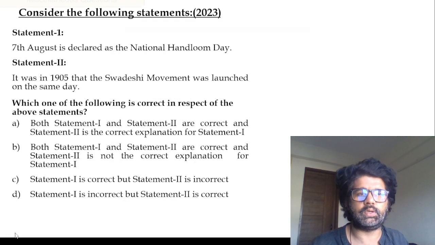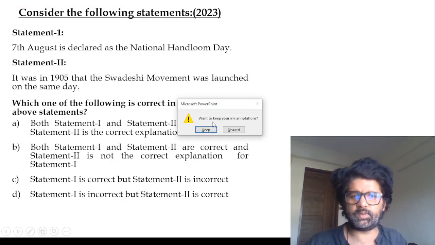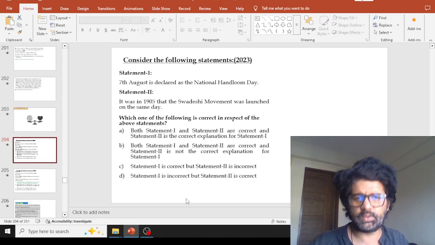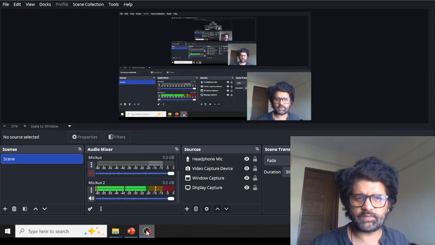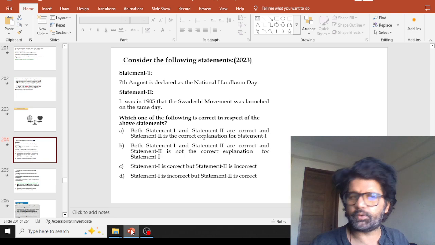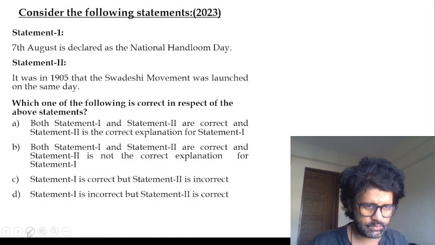Miscellaneous question. Have a look at this 2023 question, statement and assertion. These days UPSC has started asking these kinds of questions less. There was a time, before you people were born, when UPSC used to ask a lot of these questions.